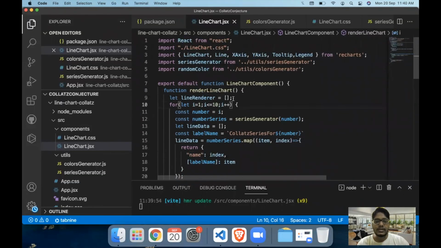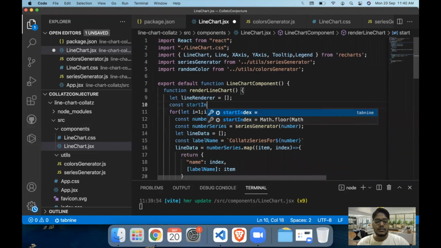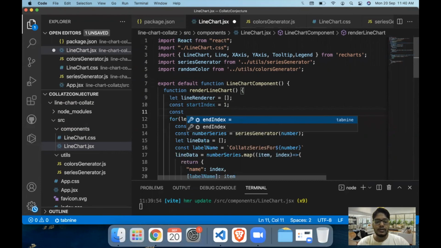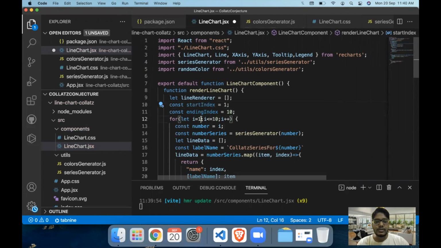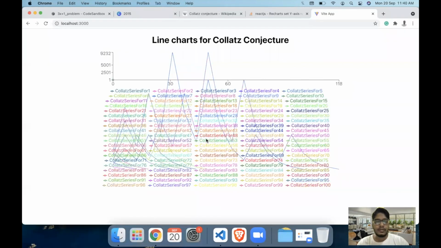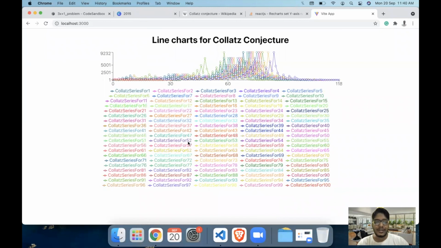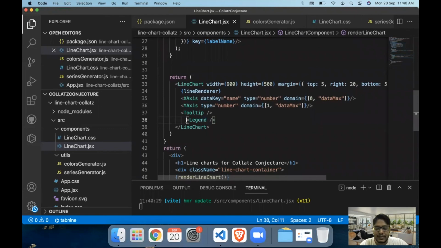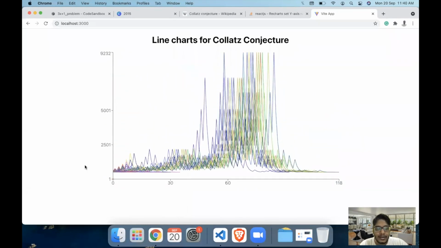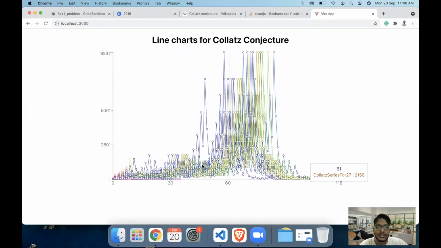What I did was I set the starting index as a variable value. Let's just say the index starts from 1, and we can also set the ending index, which in our case is 10. Then we pass the starting index to I and the ending index. Now if we scale this to around 100, we will have the values for 100, but it is not easy to look at the values. So let me just remove the legend part. And now we have the graph for the first 1000 numbers, and this is how it looks like. Pretty crazy.